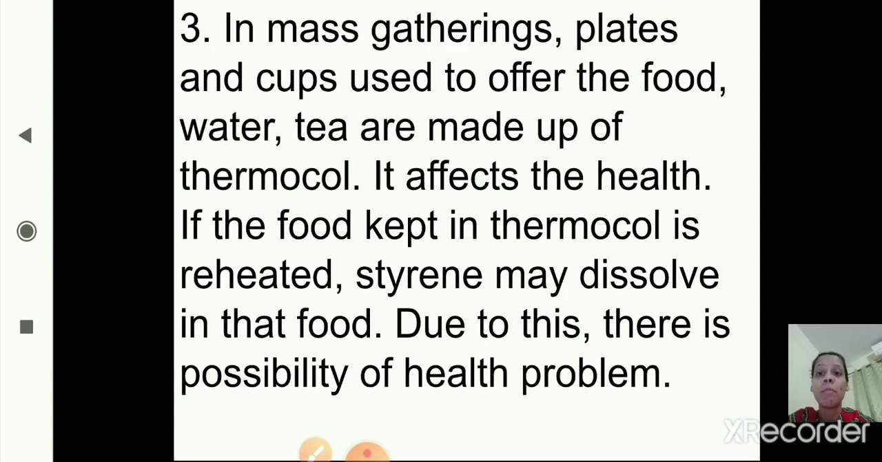If the food kept in thermocol is reheated, styrene may dissolve in that food. Due to this, there is a possibility of health problems. So if the food is kept in thermocol and it is reheated, the styrene may dissolve in that food, and due to this there is a possibility of health problems. Okay, so this is the third adverse effect.